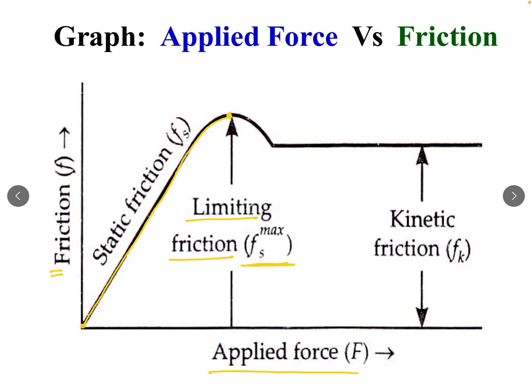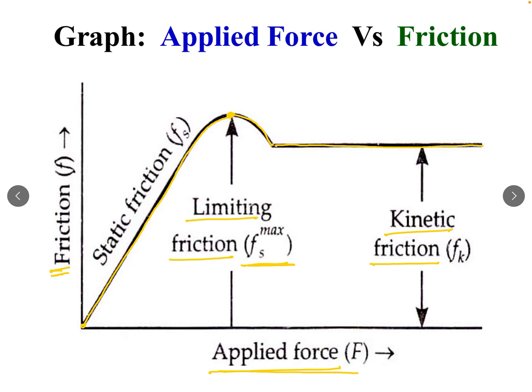From this up to this point, as we increase the applied force, frictional force also increases, and this is the maximum value of friction, and after this body starts moving. So when we increase the applied force further, body has started its motion, then friction decreases a little and then it will become constant. That constant friction, when body is moving, is called kinetic friction.